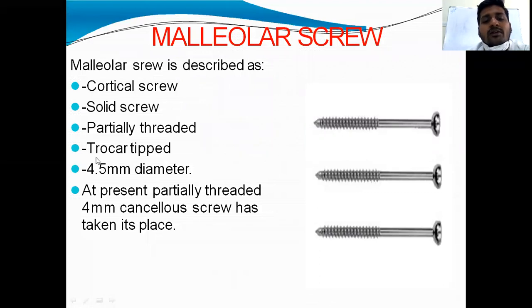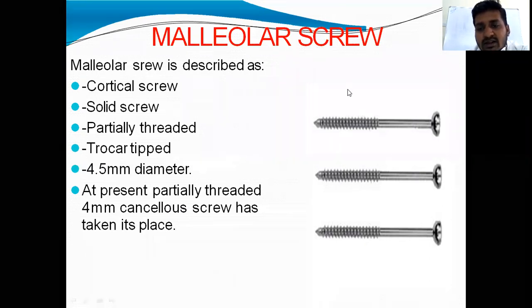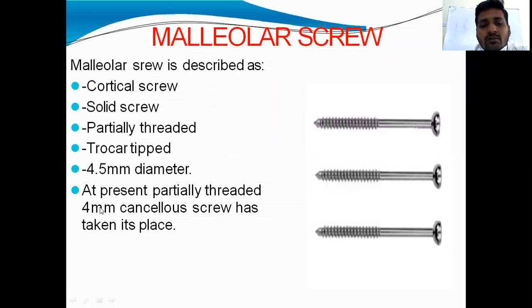It is 4.5 mm diameter and was used for malleolar fractures earlier. But nowadays we are using 4 mm CC screws. At present, the partially threaded 4 mm cancellous screw has taken its place, which I have shown in the diagram.